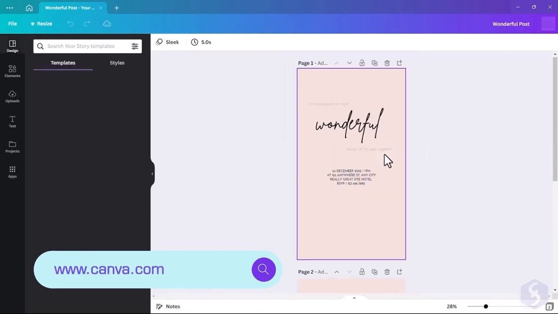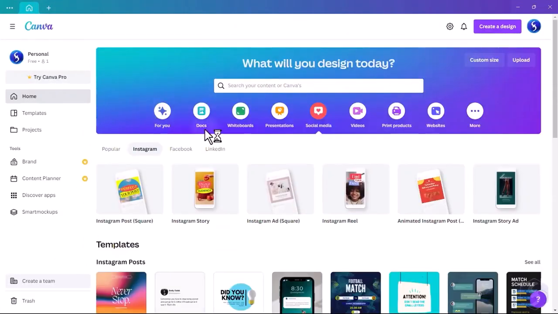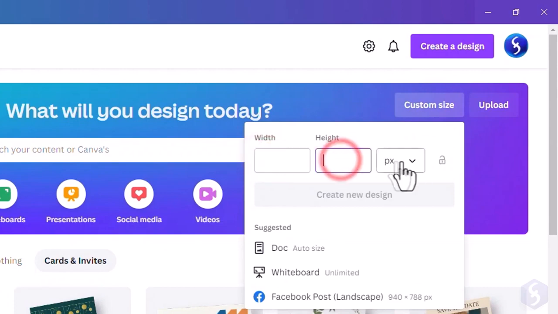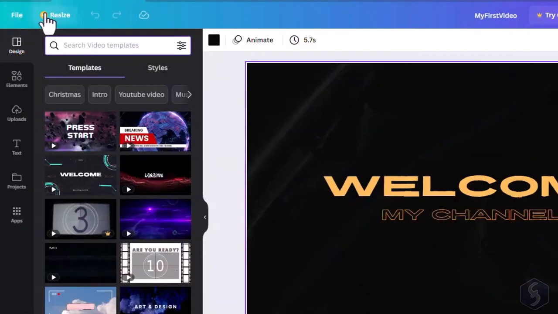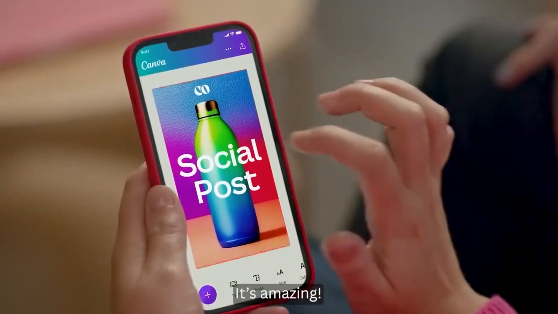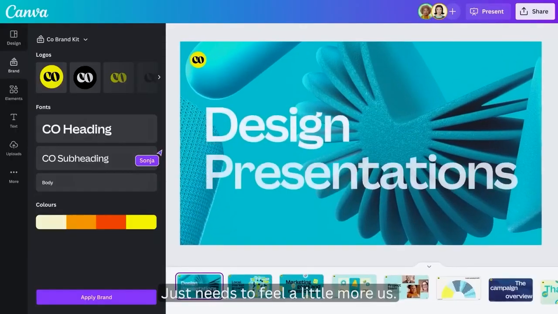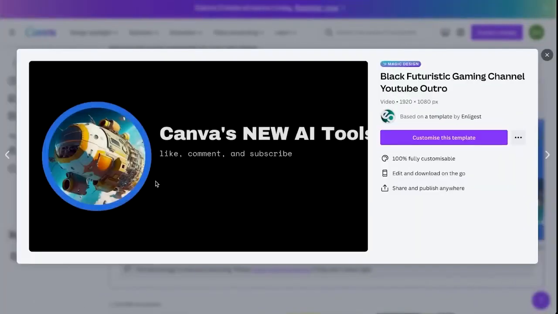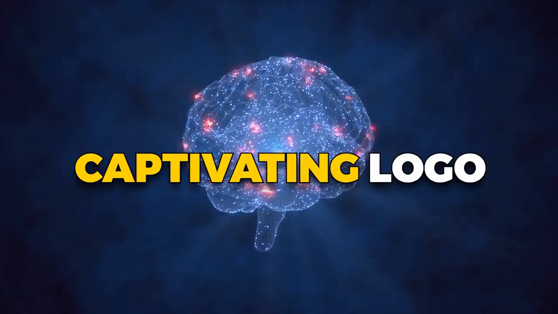Now it's time for the piece de resistance, our channel logo, and this is where things get really interesting. I enter the magical realm of Canva's AI-powered apps. There I discover the magical text-to-image converter. Then I give it a command, generate a brain image with animation. Canva's AI presents us with 4 jaw-dropping options, each with its unique flair. I'm immediately drawn to the brain image, but it seems to be missing something. Aha, eyes. No worries. I turn to the Elements section and search for eyes to complete our brain's transformation into a captivating logo.